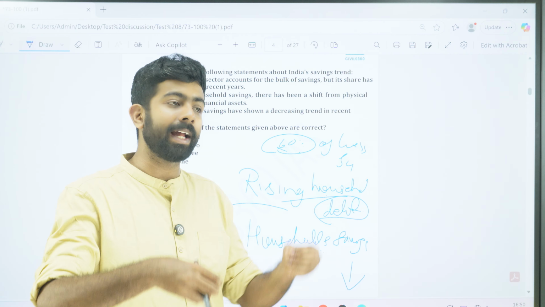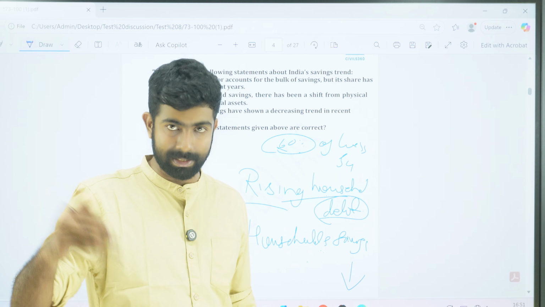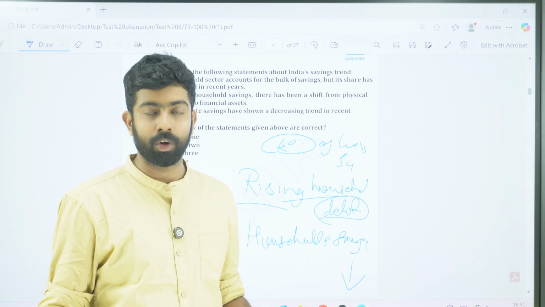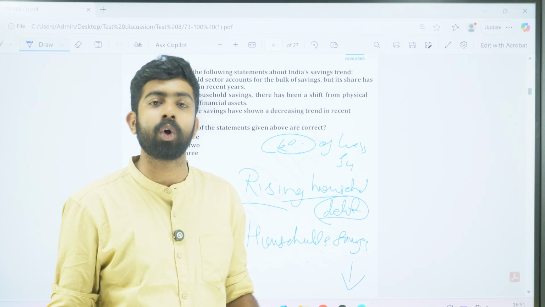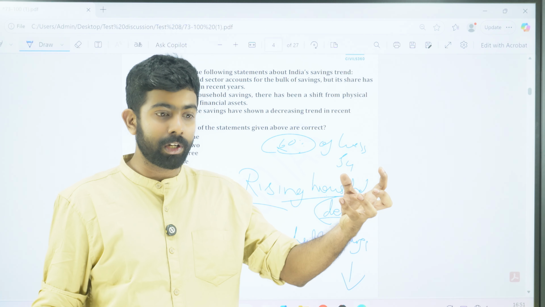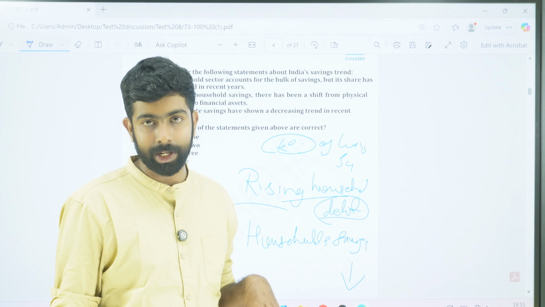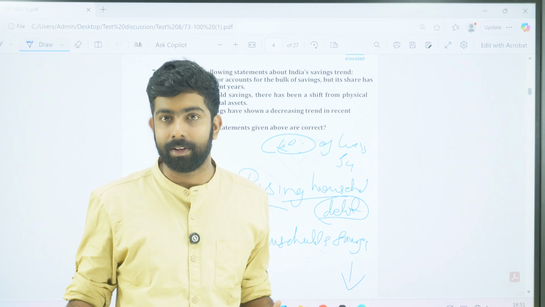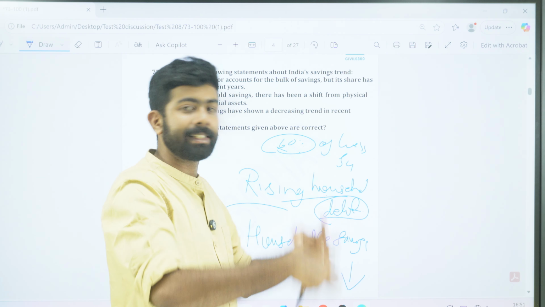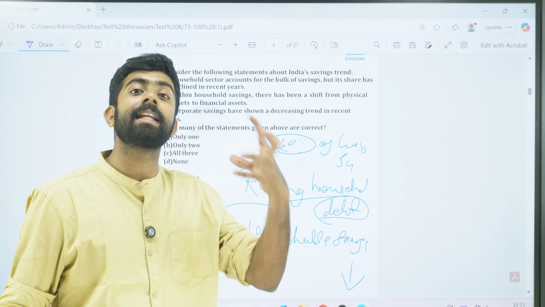The problem with this is that if you use your debt for consumption, it is not going to repay. For example, you buy a shirt or new clothes using debt. That is not a good strategy. Why? Because you are not investing in any asset creation. The shirt cannot pay off itself, right? The shirt cannot generate income for you, right? So this is not a good trend that is being seen in India, and this also increases the interest payments.